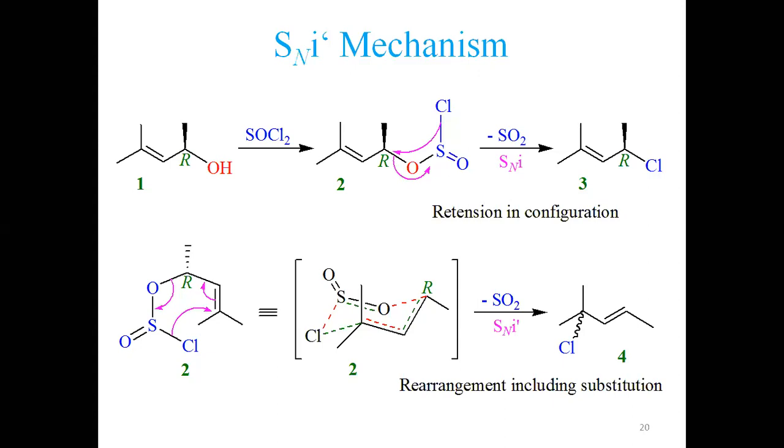So SN2 competes with SN2 prime, SN1 mechanism competes with SN1 prime, and similarly SNi competes with SNi prime. So these are the outcomes you have seen when we have a little change in the structure of the substrate. This is the reason I didn't present that in the factors affecting the substitution mechanisms, because this is variable in fact. Now let's proceed further.